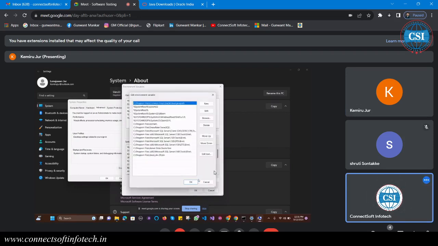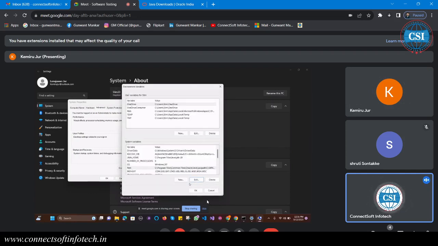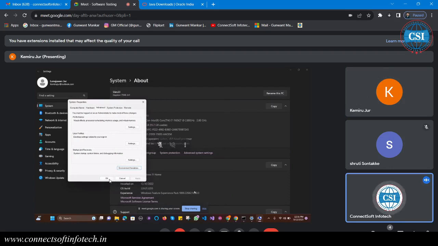Just edit, and you can take here new. Just click new and paste here. Then okay, okay, okay again, okay again. And now go to the command prompt and let us check that one. Click okay here also, first okay that one.